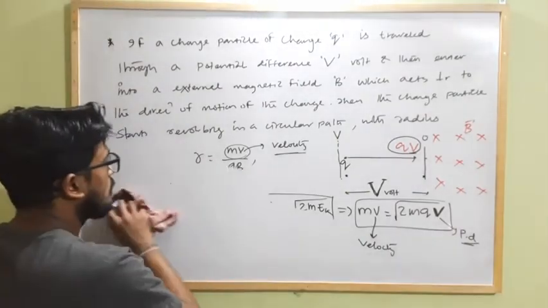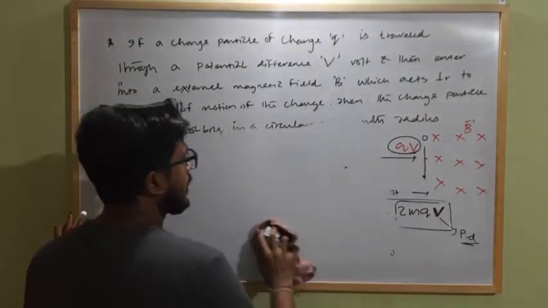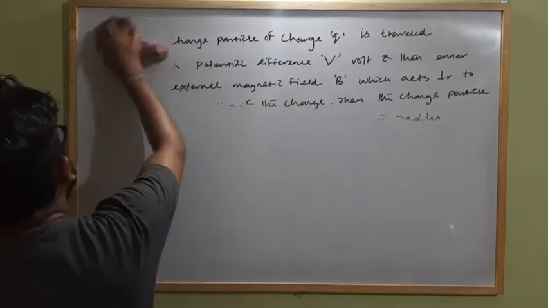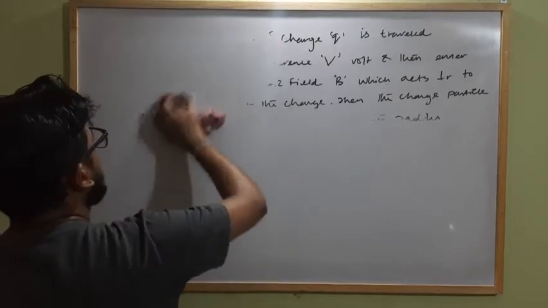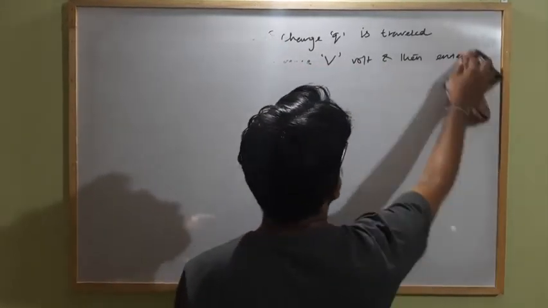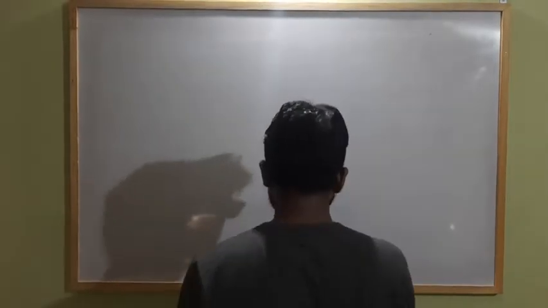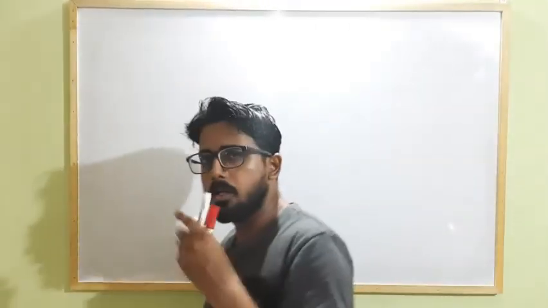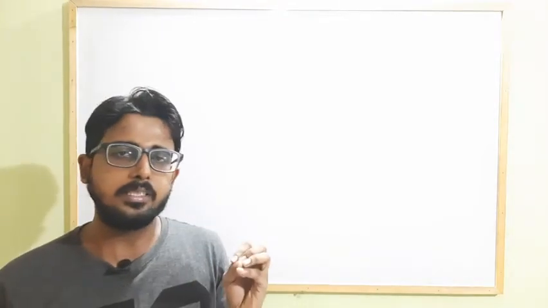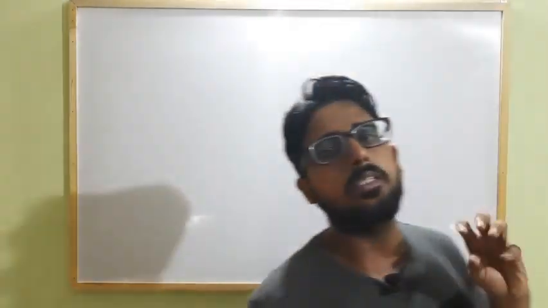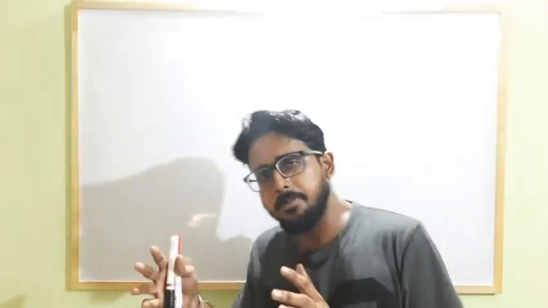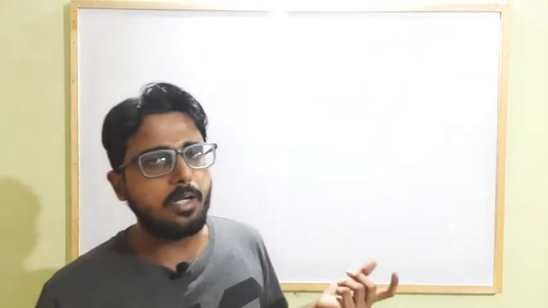So this is how, when a charged particle moves in an external magnetic field, it gets affected by the magnetic force, and it has a large number of applications in our day-to-day life. When a charged particle enters an external magnetic field at an angle perpendicular to it, that means the velocity of the moving charge is at right angle to the direction of the external magnetic field, then the charged particle gets trapped in that magnetic field and starts rotating in a circular path.